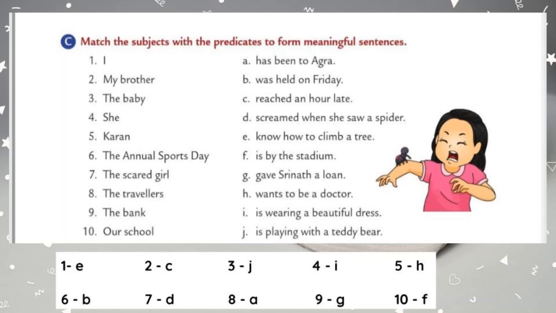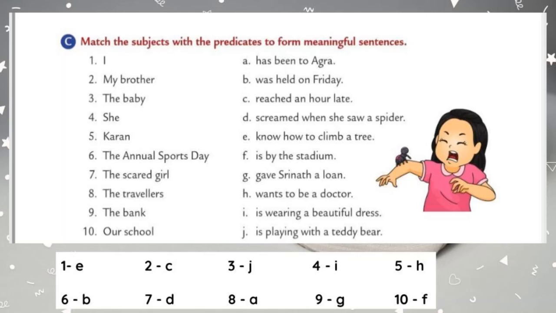Remaining we have 2 options. One is gave Srinath a loan, and another one is by the stadium. Yes, we know very well that the correct answer is gave Srinath a loan. The bank gave Srinath a loan. It means you have to write the number 9 near to the word loan. That is option G.